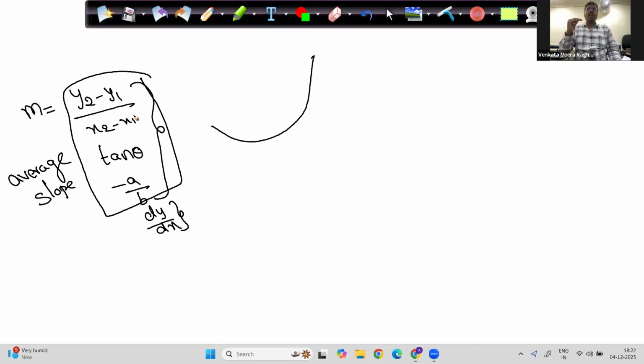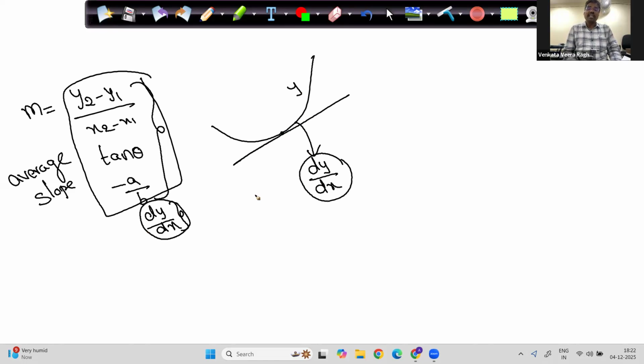All the remaining formulas that I wrote on the board are giving me the average value of the slope of the given function. But dy by dx is giving the instantaneous value. So if you see a function, the instantaneous value of the function, dy by dx, is called the instantaneous value. So how do I find the instantaneous value? Take any function.